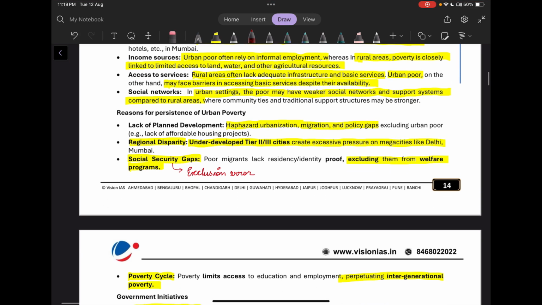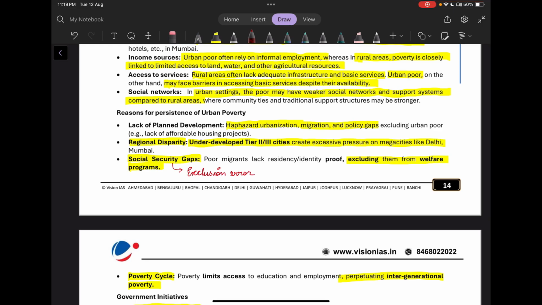Now, what are the reasons for persistence of urban poverty? So, the first reason is haphazard urbanization. We have a large number of migrations, and there are policy gaps which are excluding the urban poor. Then we have regional disparities. So, underdeveloped tier 2, tier 3 cities are creating excessive pressure on megacities like Delhi, Mumbai, Bangalore.